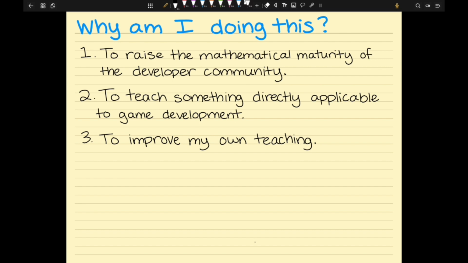And I mean, Roblox and math, these are my two favorite things, and so I want to combine the two and help out with Roblox from what I've learned doing math. Second, while we're here, I might as well teach something that's directly applicable to game development. Linear algebra is very applicable. And then lastly, I want to improve my own teaching because I enjoy teaching math.